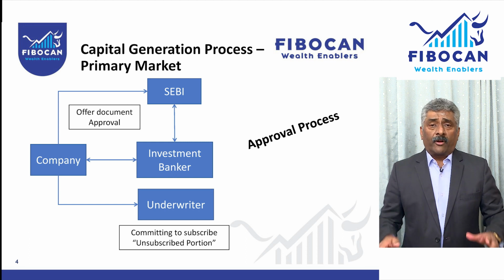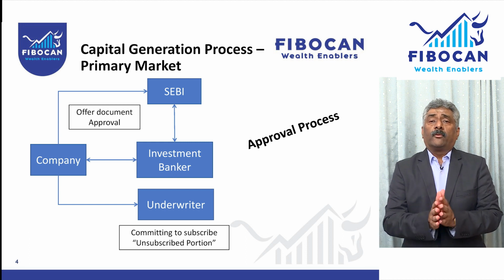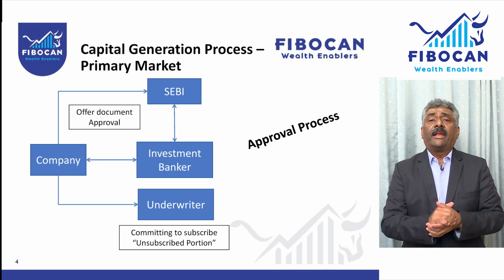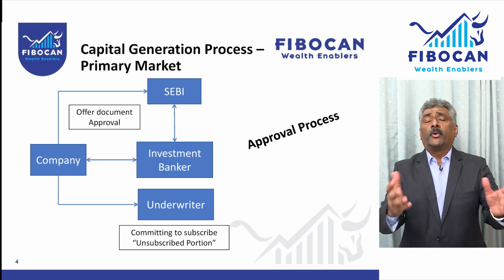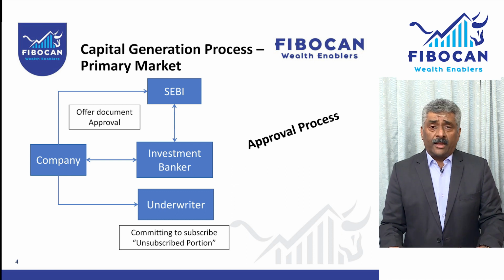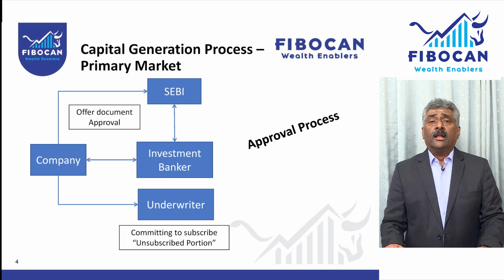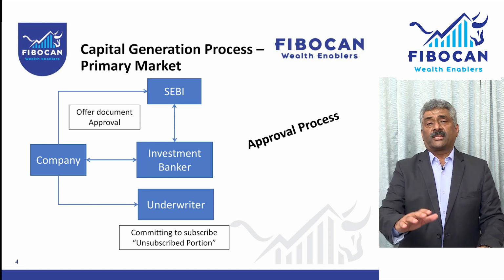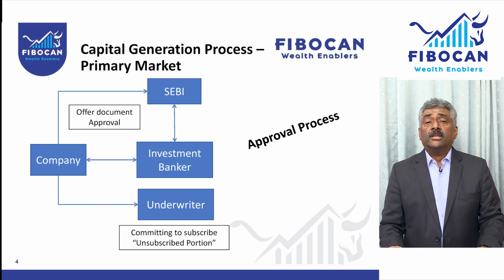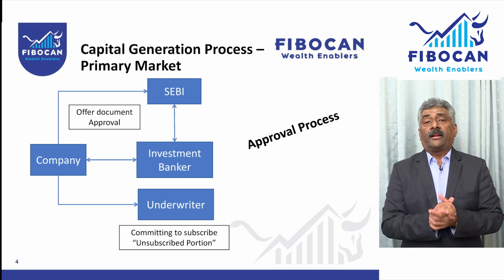Suppose out of 10 lakhs, the general public is subscribing only for, let us say, 8 lakhs only. The remaining 2 lakhs, the public has not subscribed, or the public is not showing interest, let us say. So then the underwriter's role will come. The underwriter will subscribe to the unsubscribed portion. It is a kind of risk management and risk mitigation. So hence the underwriter will get an underwriting commission.